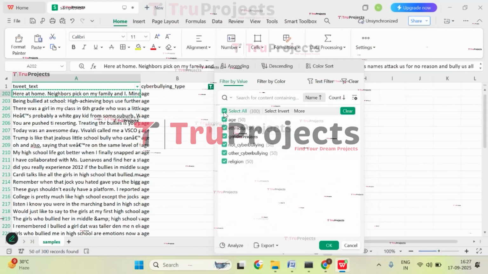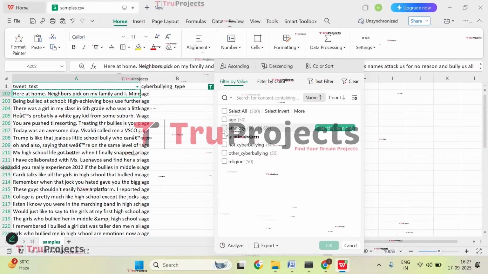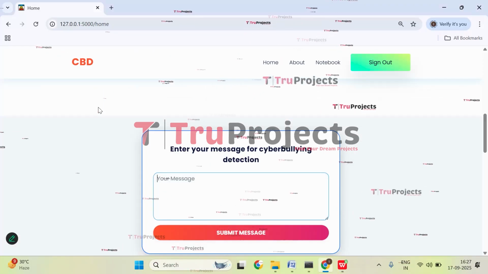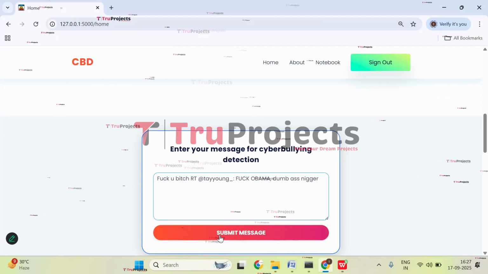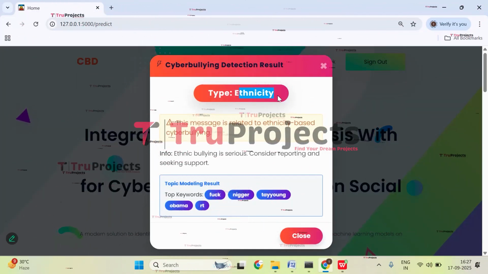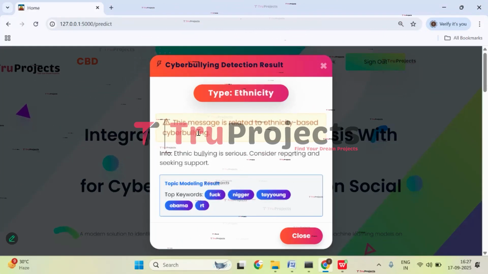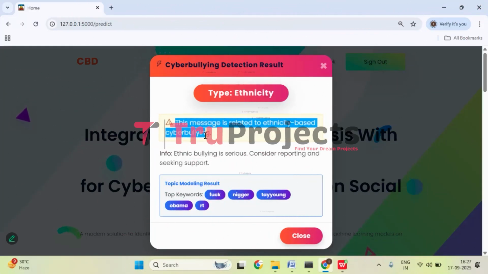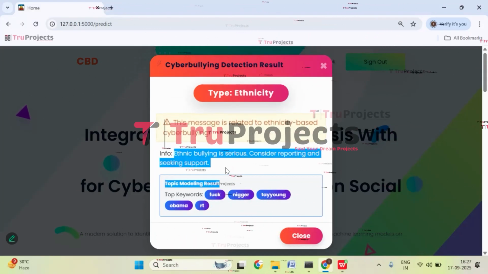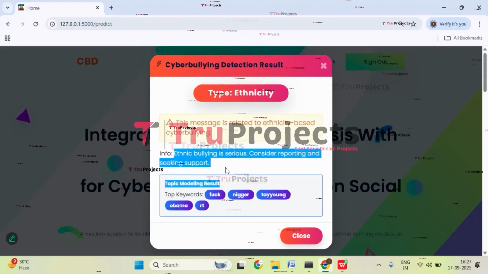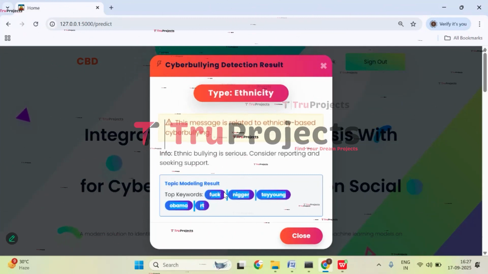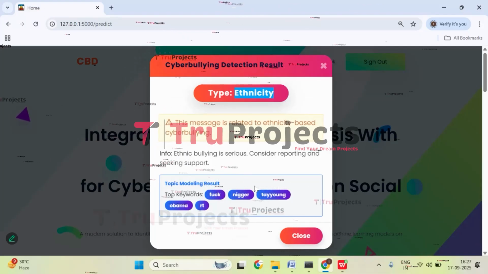Apply filter to ethnicity. Click on OK. Let's try with this one. Get back to the application, paste it, and now click on submit message. So here we got the prediction that it is ethnicity related cyberbullying. Here it is giving the warning that this message is related to ethnicity based cyberbullying, and it is specifying that ethnic bullying is serious. Consider reporting and seeking support.